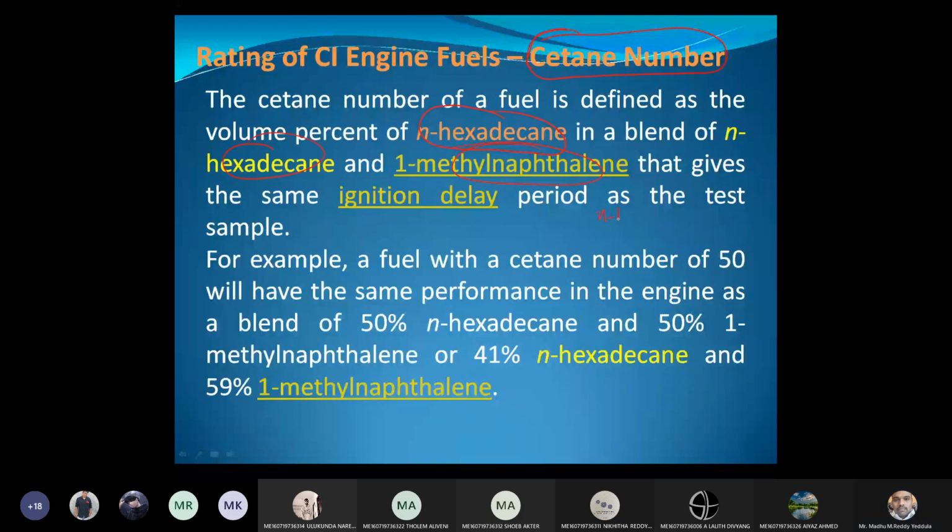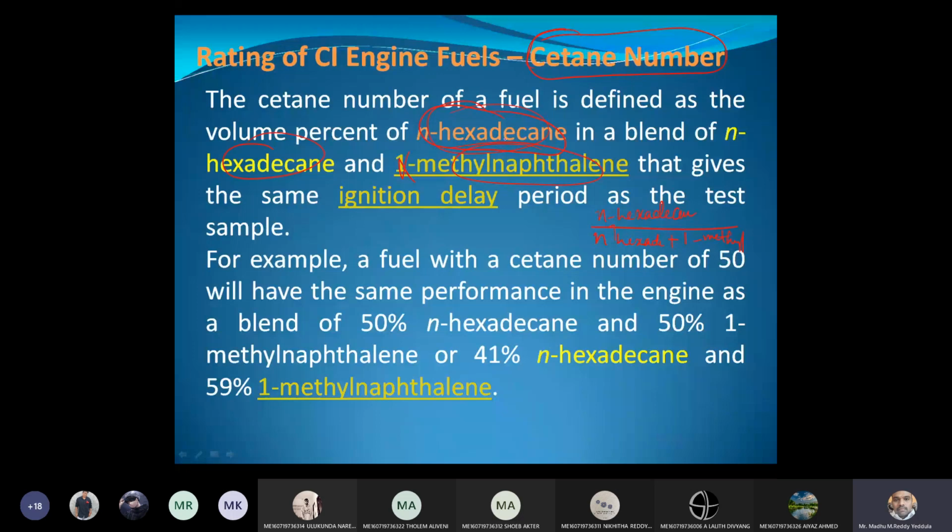So cetane number is n-hexadecane divided by n-hexadecane plus alpha-methyl naphthalene, where n-hexadecane has good anti-knocking properties. It is given as 100 cetane number. Alpha-methyl naphthalene has poor anti-knocking property. It is given as 0 cetane number.